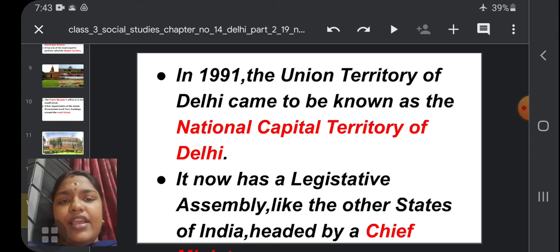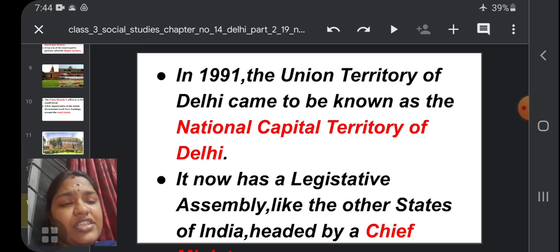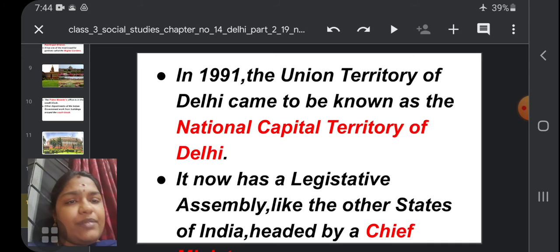And the next thing, it now has a legislative assembly, as we have in every state. So Delhi also has its own legislative assembly like the other states of India, which is headed by a chief minister.